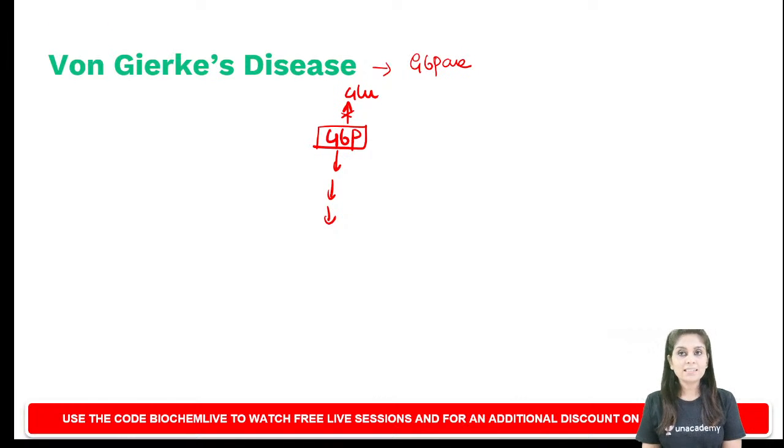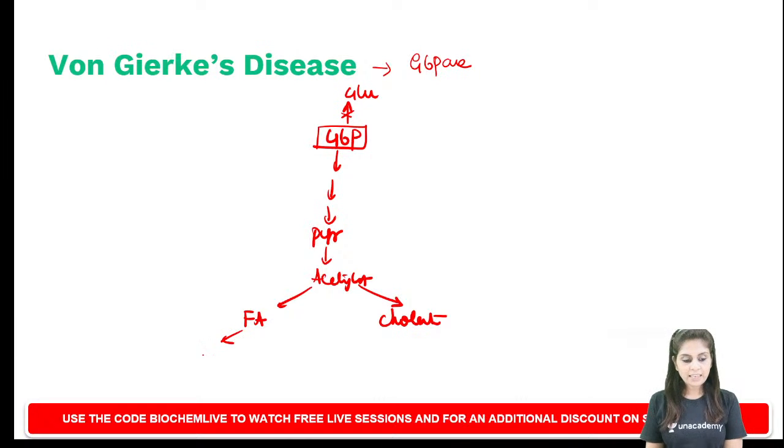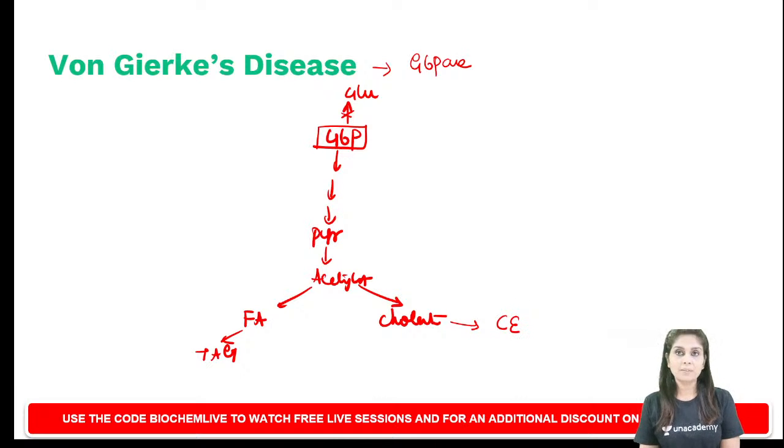What will you get as a result of glycolysis? You get pyruvate. The excess pyruvate initially will get into acetyl-CoA formation. And these acetyl-CoA molecules, as I told you in the special session, will be used for fatty acid synthesis and cholesterol synthesis. The excess fatty acid will be stored as triacylglycerol. Excess cholesterol will be stored as cholesterol ester.